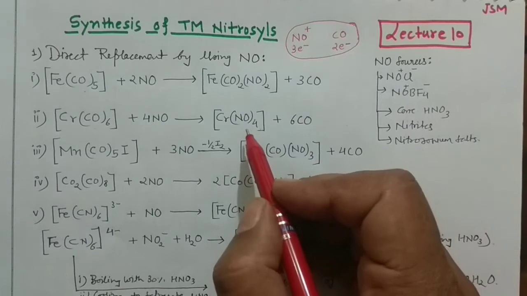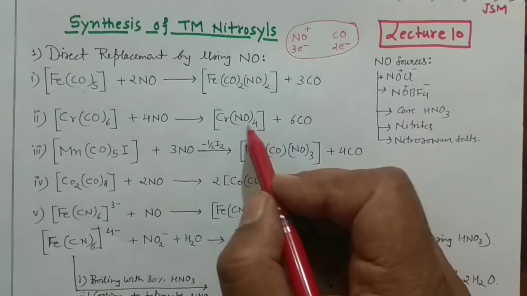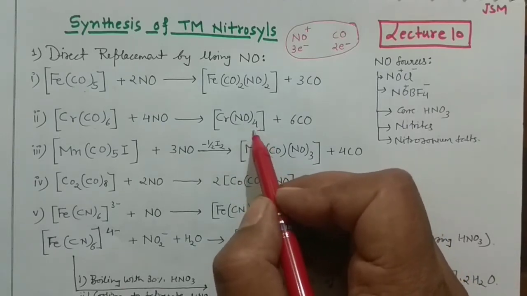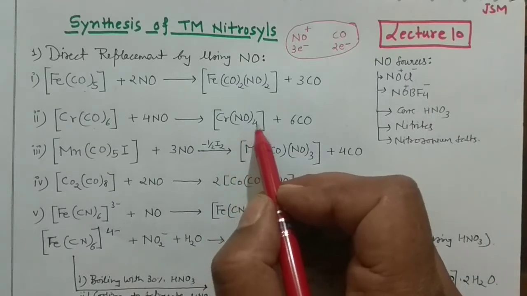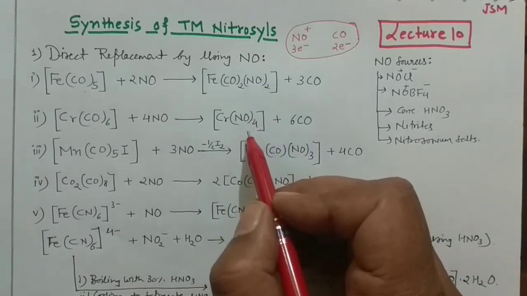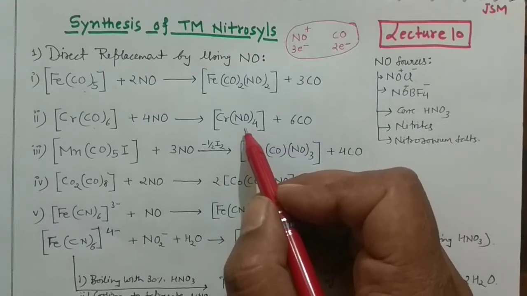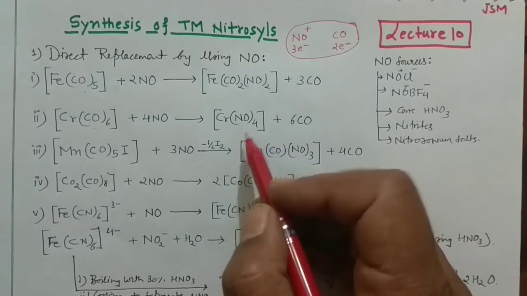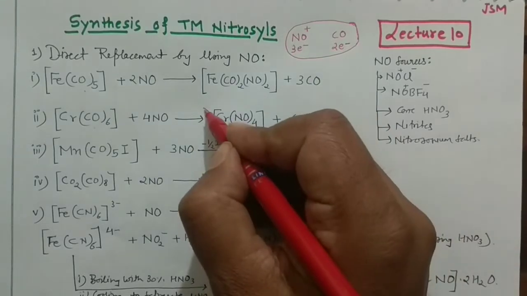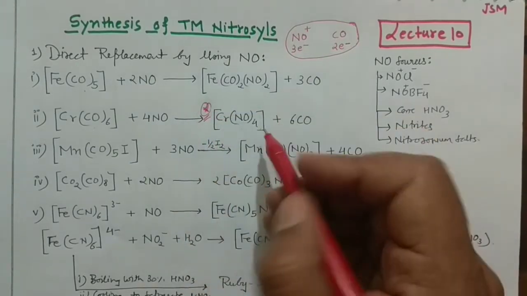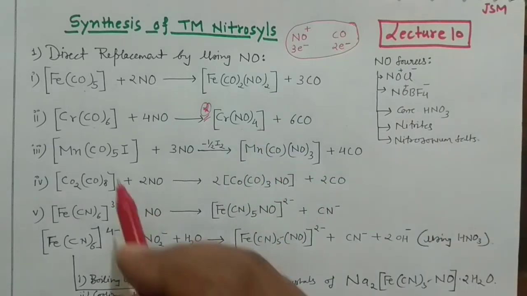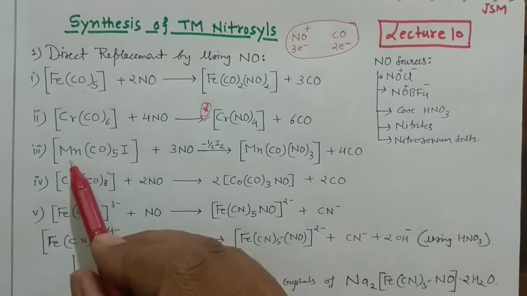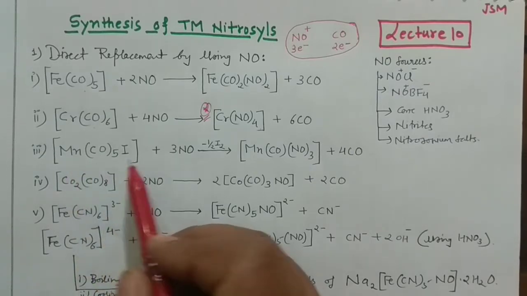Homoleptic complexes are those complexes which have all the same kinds of ligands. So these ligands are the same, that's why it is a homoleptic complex. And in transition metal nitrosyls, it is very rare that you get pure nitrosyl compounds. Why you don't get the pure nitrosyl compounds, I'll come to that point later in the lecture. But this example you can take as a special example, because in that case you can see the pure nitrosyl complexes there, right?